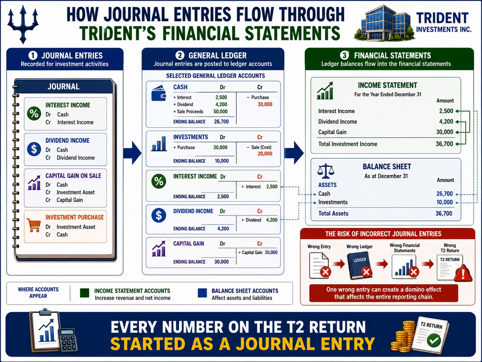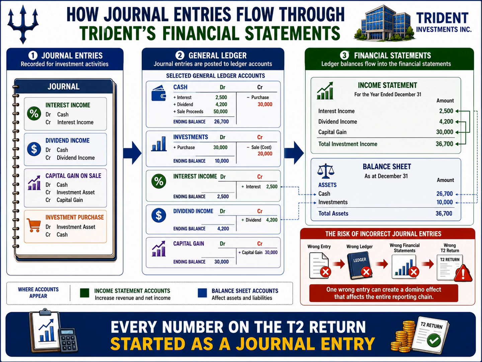The most important message on this slide appears in the banner at the bottom. Every number on the T2 return started as a journal entry before an amount appears on a Schedule 100, Schedule 125, or the T2 return itself. It first begins as an accounting entry in the books. That is why journal entries are not simply bookkeeping mechanics.